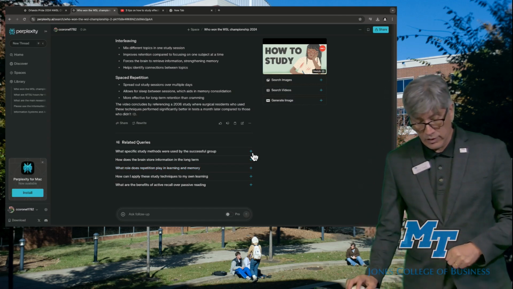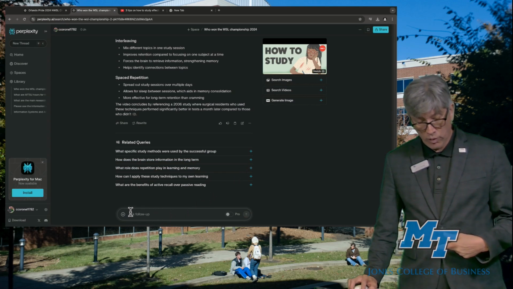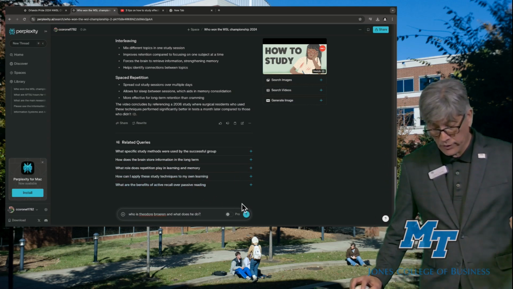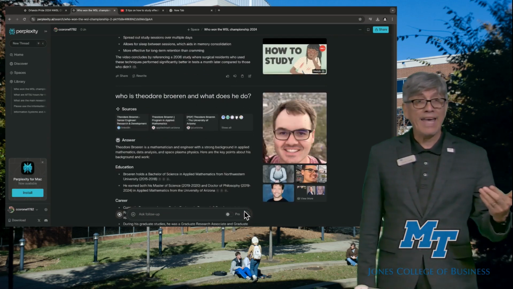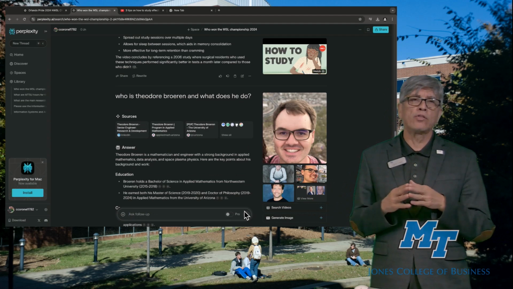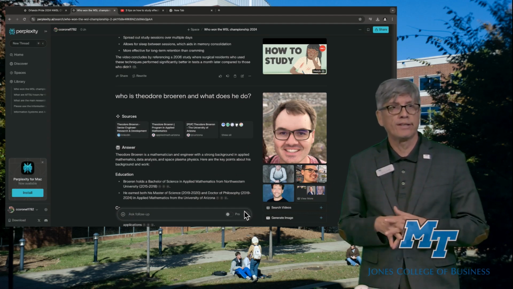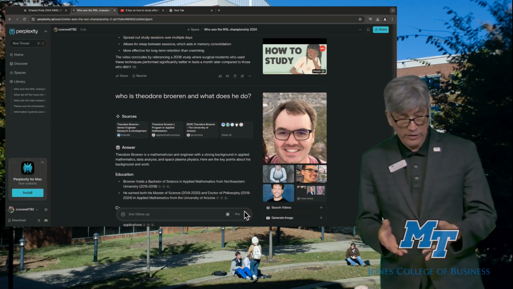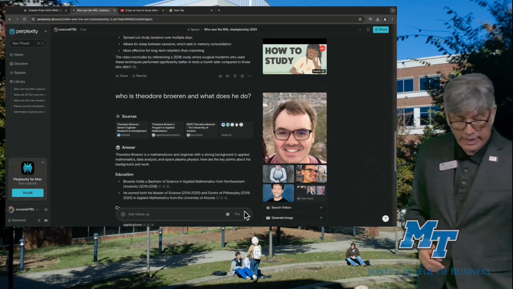Now, I'm going to ask a live question and we're going to cross our fingers that it will work, okay? Who is Theodore Brorén and what does he do? And again, it automatically, and look how quickly it is. I think it's also a function of the number of users. Perplexity doesn't have the amount of users that ChatGPT has. And this is another example of how quickly it accesses the internet. It generates pictures of the actual subject.